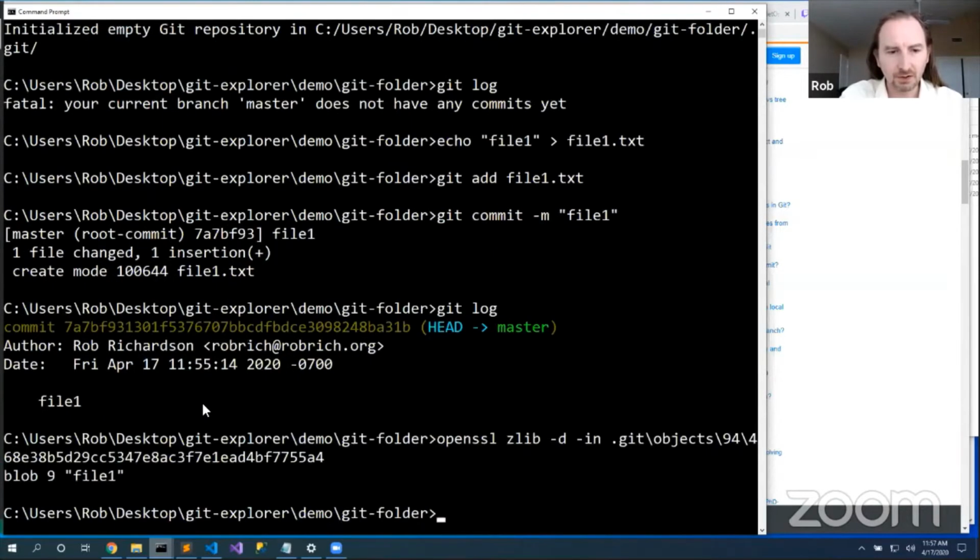Okay, so that's the contents of this file. The first thing it says is blob. It's a node of type blob. It's 9 bytes big, and it has these bytes in there. Or rather, this is the commit message.